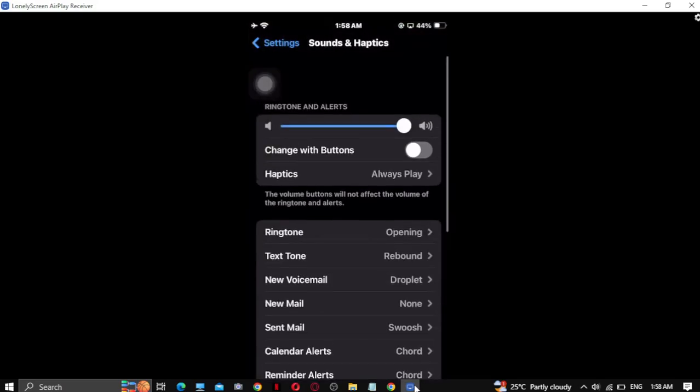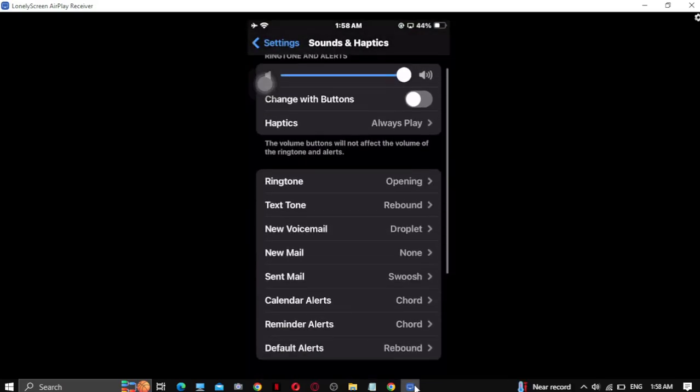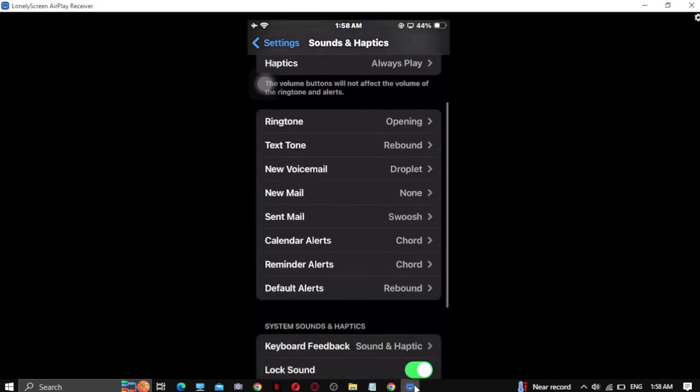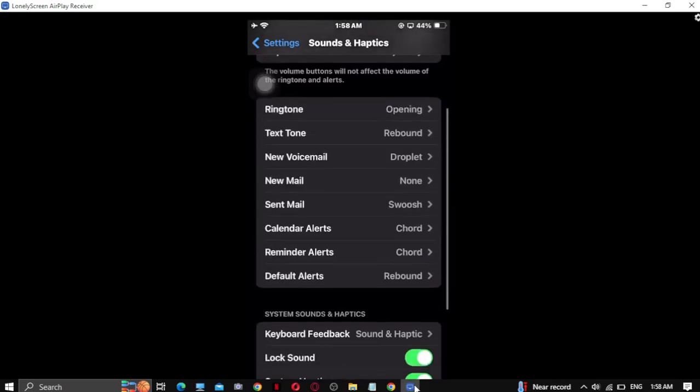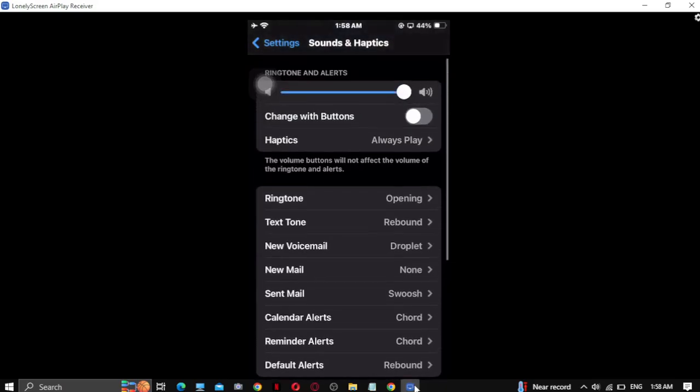So in iOS you have no particular option to change the Instagram notification sound. It's all the same, so that's it. So in the end it's impossible to change the Instagram notification sound.